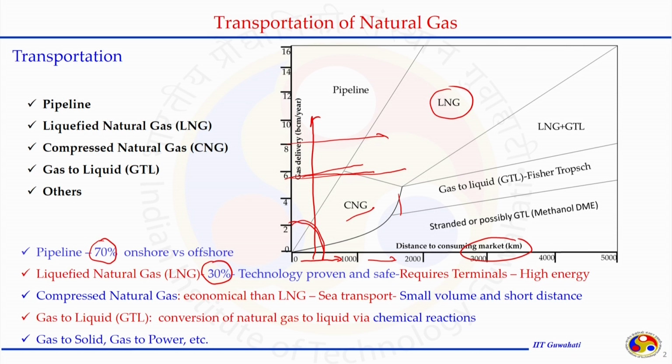This is a proven technology and safe mode, but very energy intensive, require the terminal where it can be deep freeze or the temperature can go down up to minus 160, where this natural gas that is being transported, and the gas which is being transported is mostly methane, and methane needs much lower temperature to go to the liquid phase.